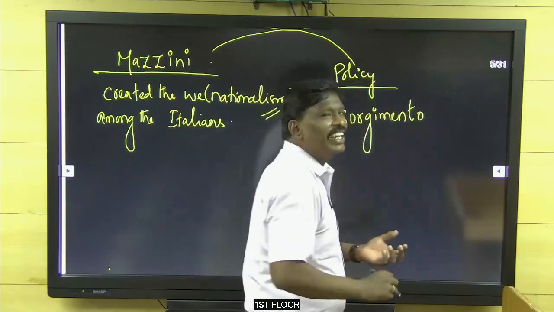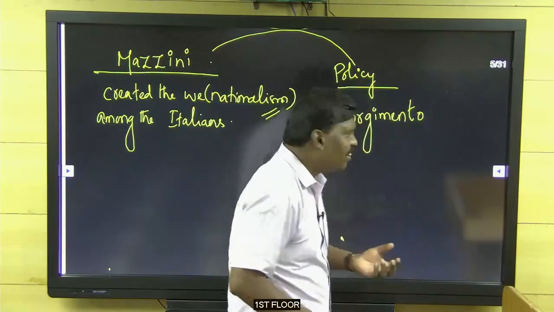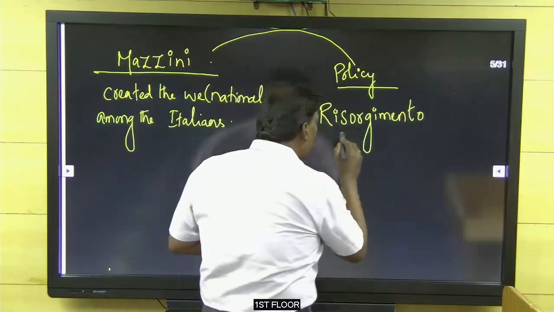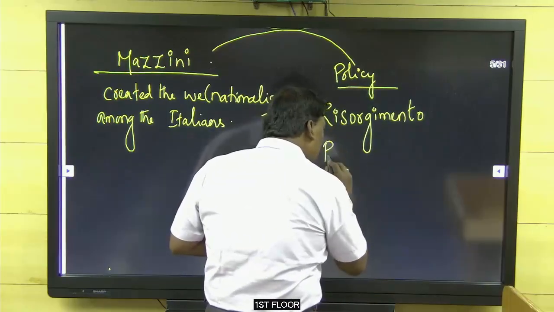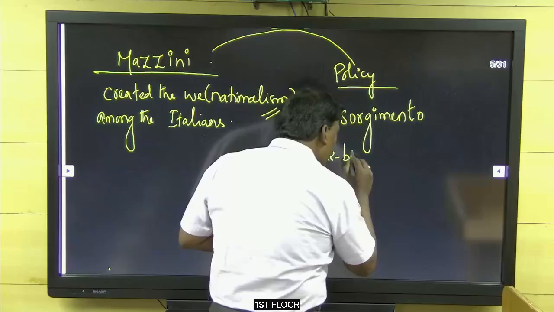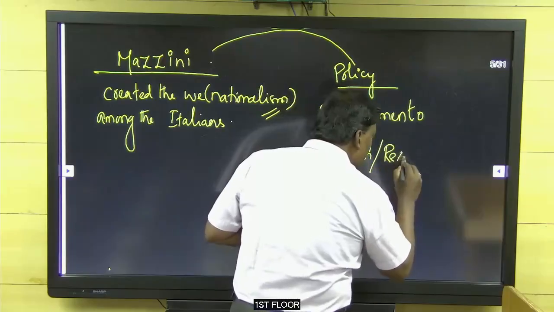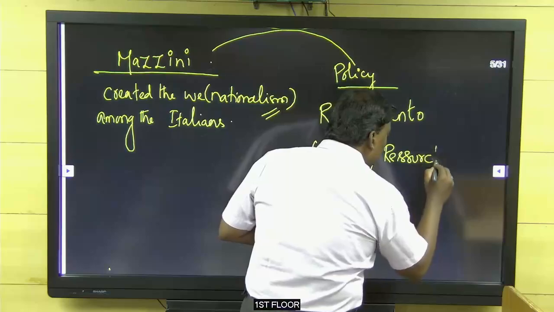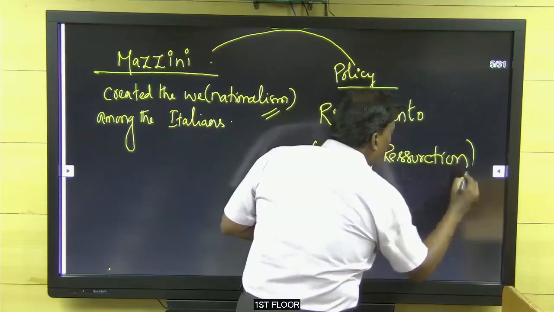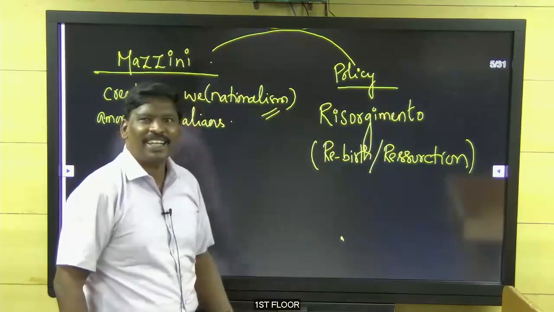Risorgimento. It is an Italian word. What is meant by Risorgimento? Risorgimento means nothing but rebirth or resurrection. Resurrection. What is meant by this rebirth or resurrection?